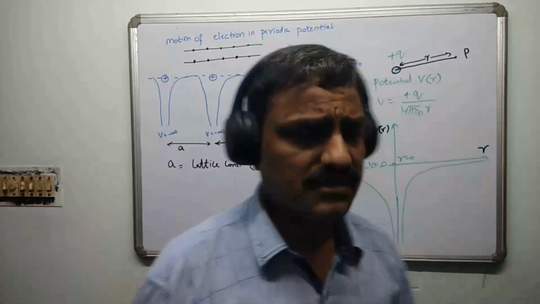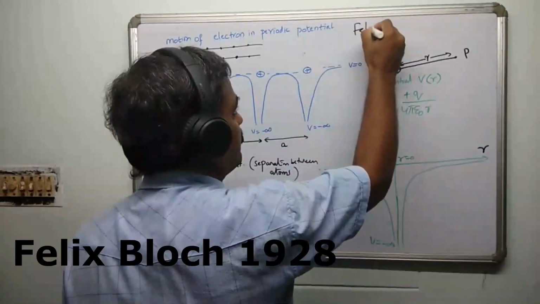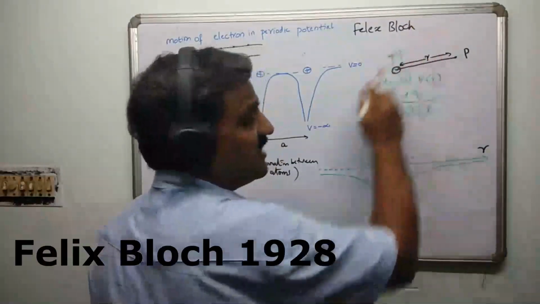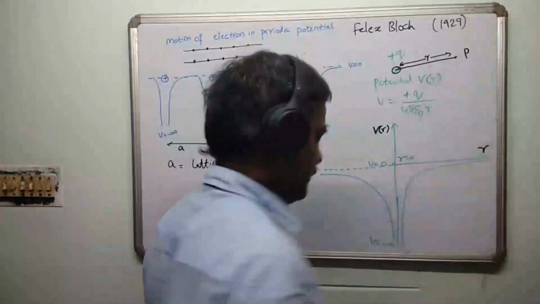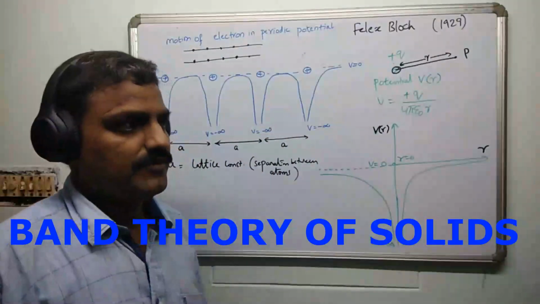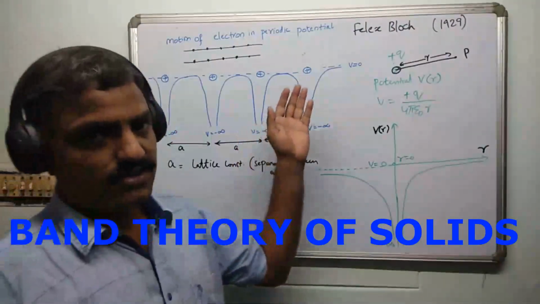This band theory of solids was first given by Felix Bloch, Bloch, in the year 1929. This is sometimes referred to as the zone theory of solids also. How did this come into existence? We'll explain it through a figure.